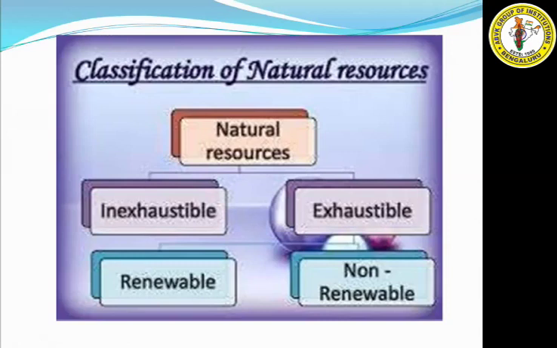Those exhaustible resources which can be replenished or remade, so that we can regain them, are called renewable. Non-renewable means those resources which cannot be renewed or remade. Those are called non-renewable resources.